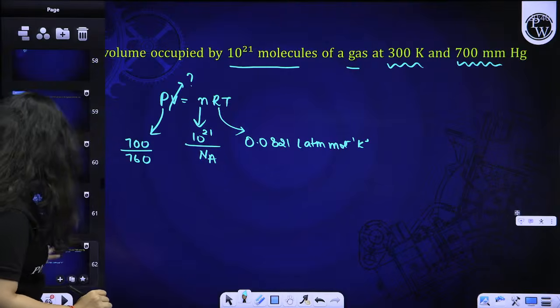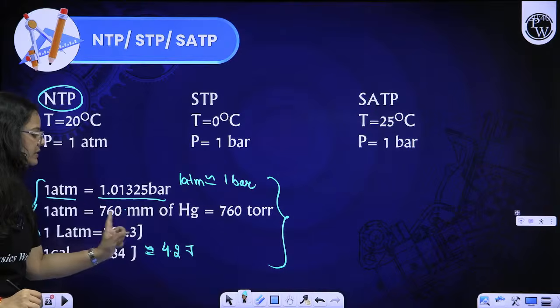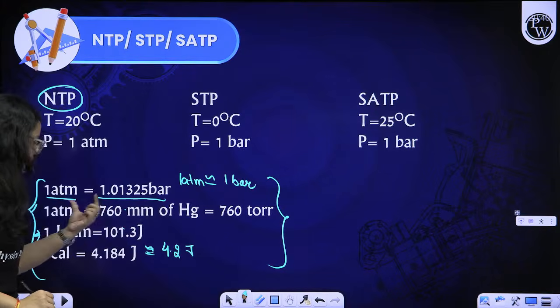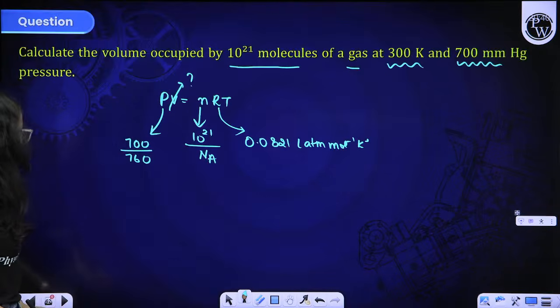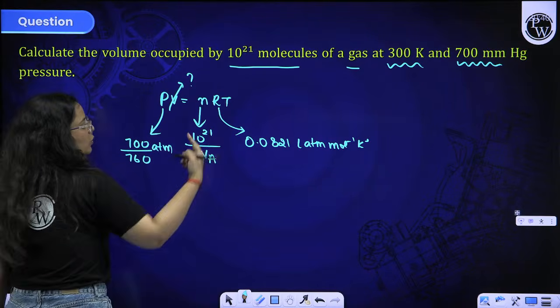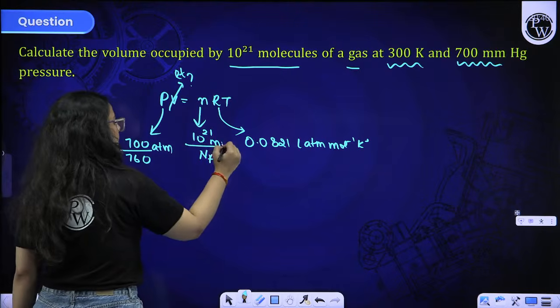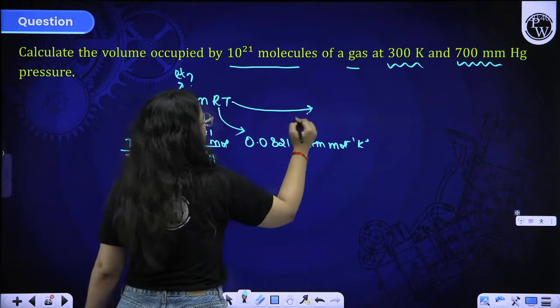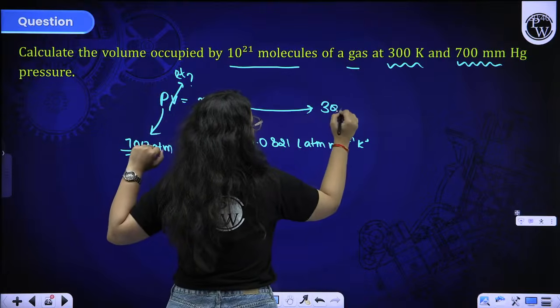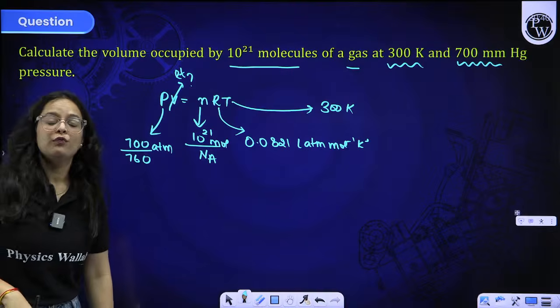I told you the relation: 1 atm is equal to 760 mm of Hg. Accordingly, you divide by 760 and you will get it in atm. Volume you will get in liter, number of moles in mole, and temperature is given to you, that is 300 Kelvin. So you can substitute the values and easily find out the volume.